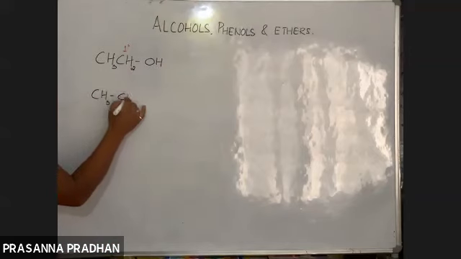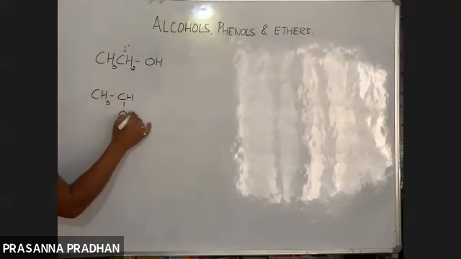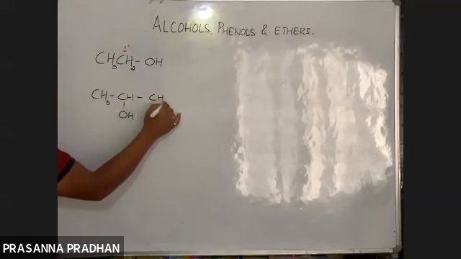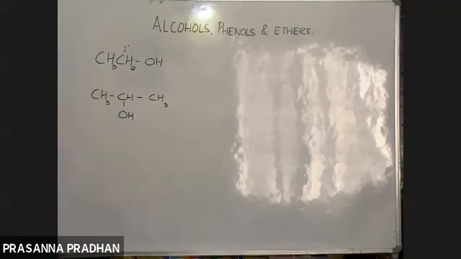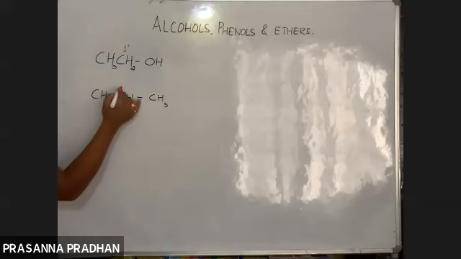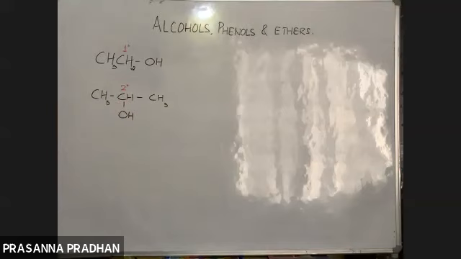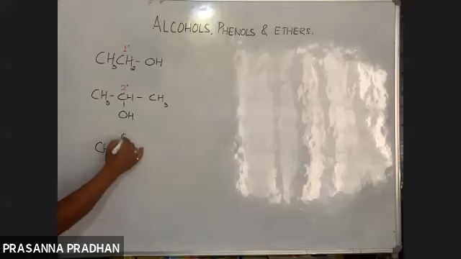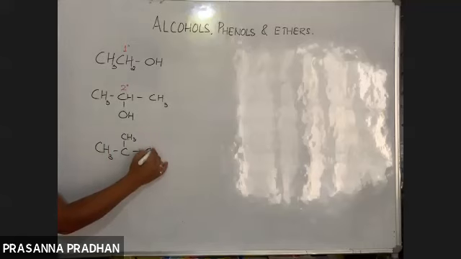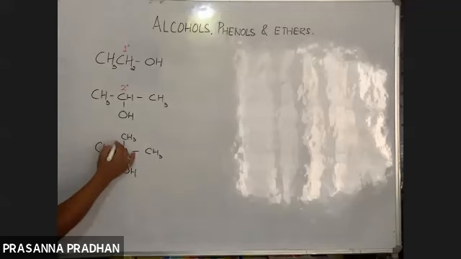If the OH group is attached to a secondary carbon, a 2-degree carbon, it is known as a 2-degree alcohol or a secondary alcohol. Similarly, when the functional group, namely an OH group, is attached to a tertiary carbon, it is known as a tertiary alcohol.